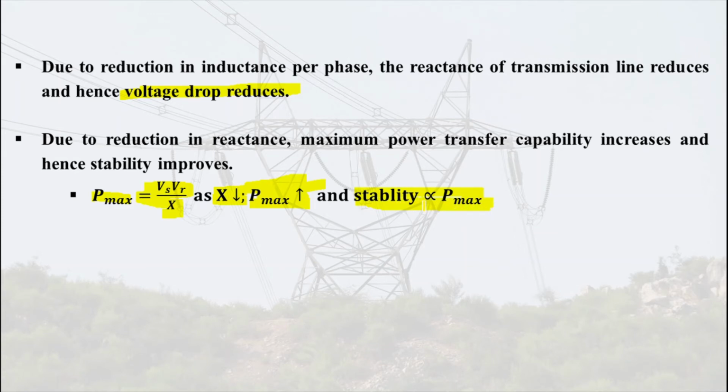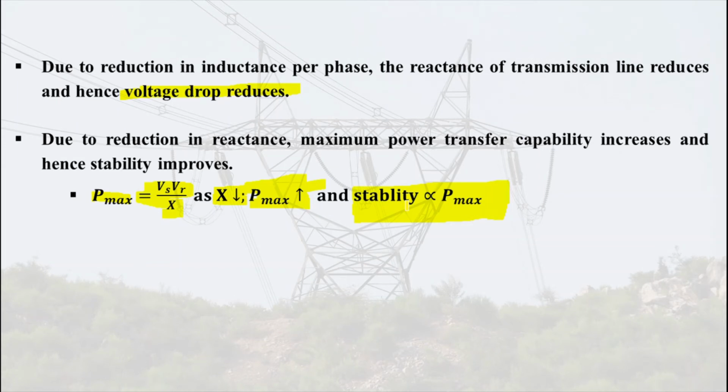Later in my upcoming videos, when we study the stability topic, I will derive the whole derivation. Right now you just have to remember that stability is directly proportional to Pmax, and Pmax is equal to Vs Vr by X. When X decreases, Pmax increases, and when Pmax increases, stability also increases.